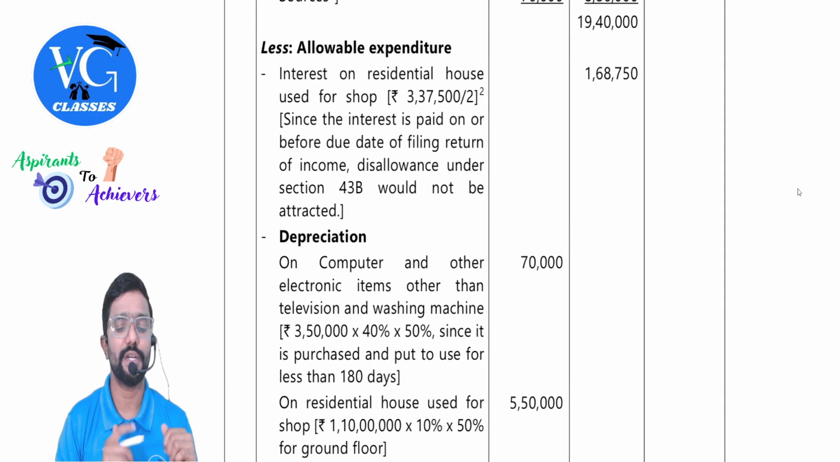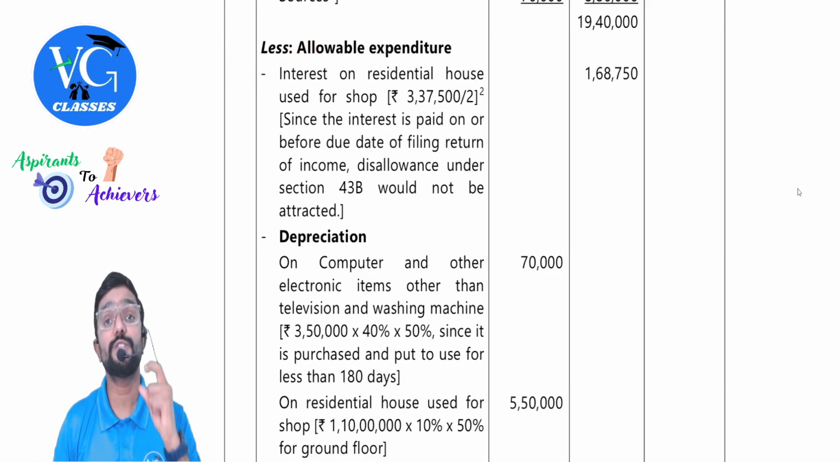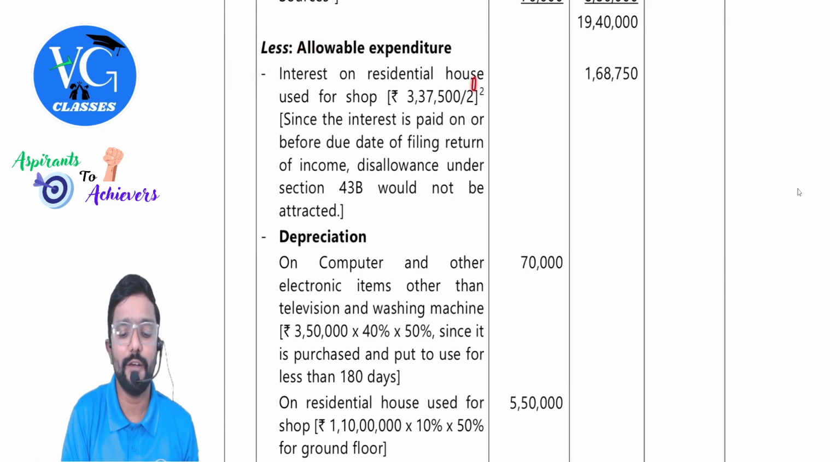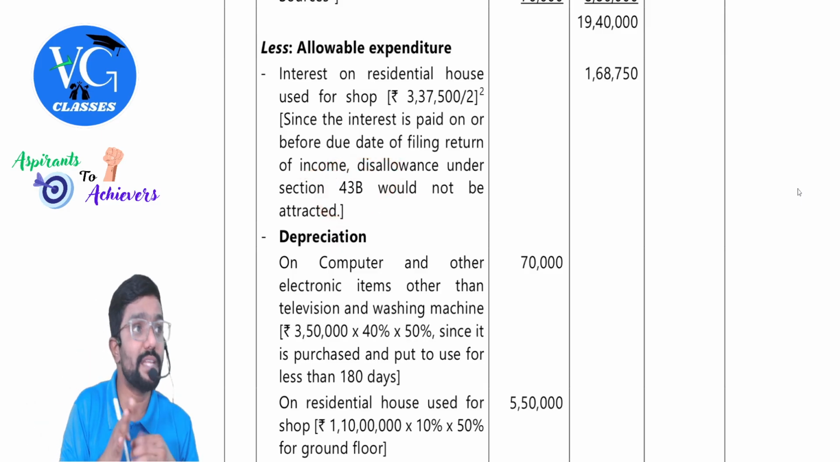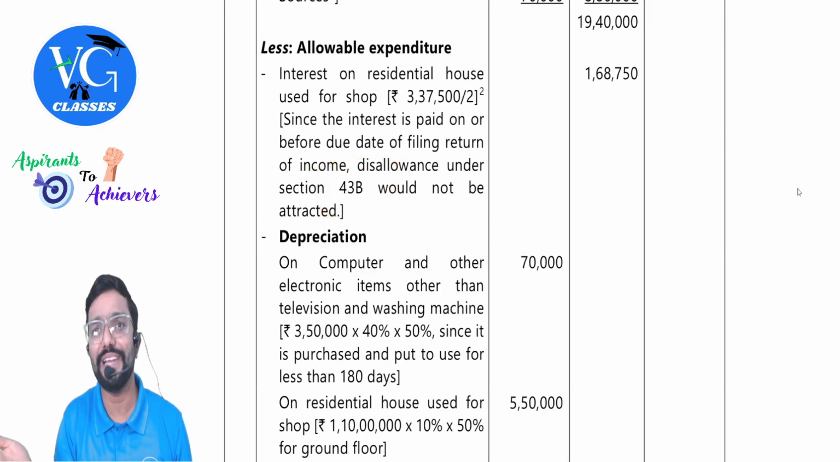Then allowable expenditure. Interest on residential house used for shop. One floor is used for shop now. Half of it can we claim? Yes. And for this we need to check section 43B because it is not paid within 31st March, but it is paid in the April itself.